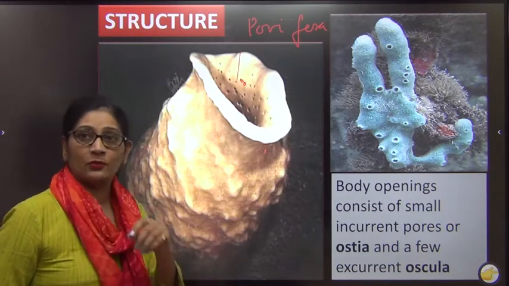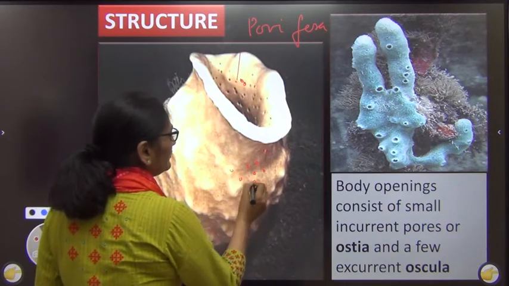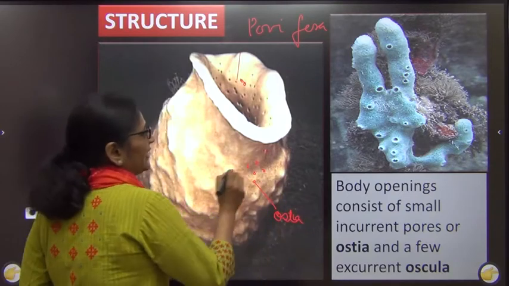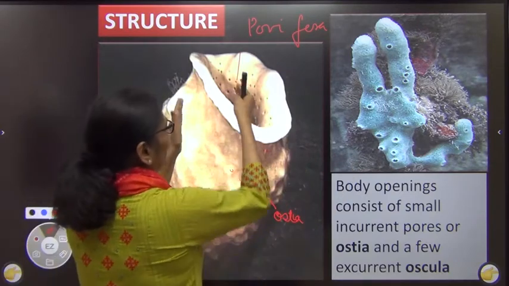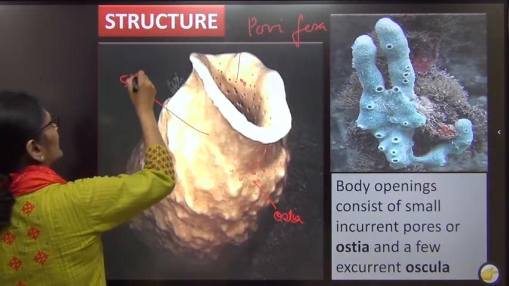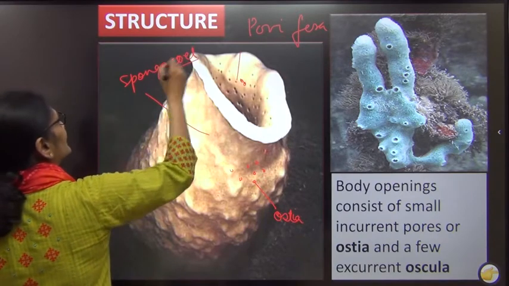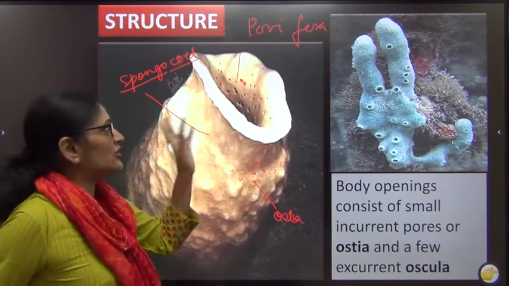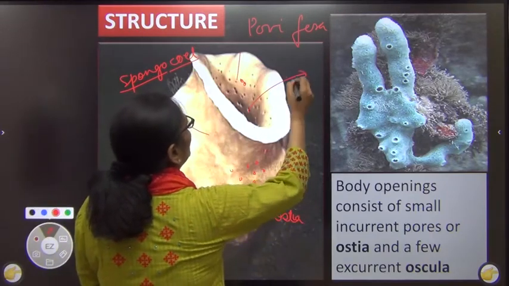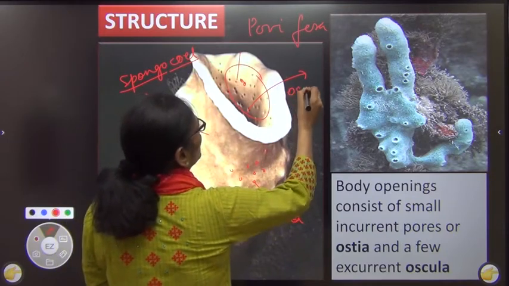Now let us study about the pores. The body is characterized by the presence of numerous small pores. These small pores are called ostia. Now all these ostia bring water inside the body, and then there is a common cavity here, I'll show you that. That cavity is called spongiocele. Cele means cavity, and this cavity is found in sponges. We call it spongiocele. And once the water gathers into the spongiocele, it is released to the outside by a big opening, and this big opening is called osculum.